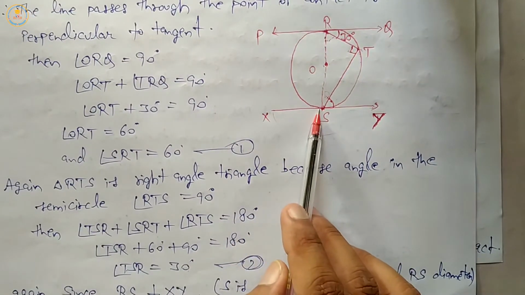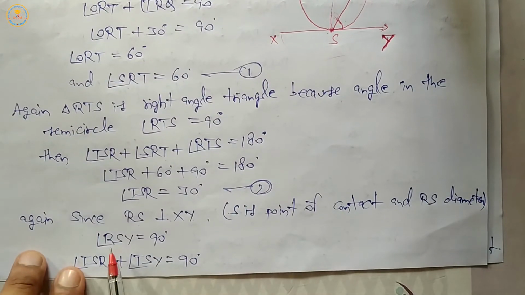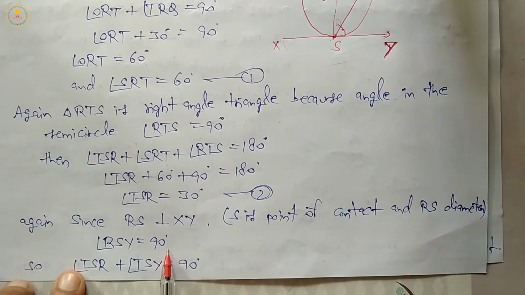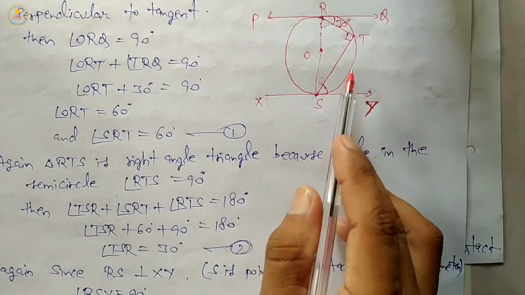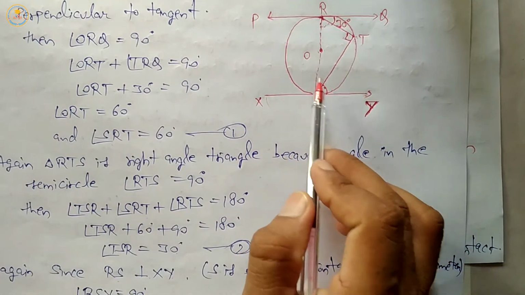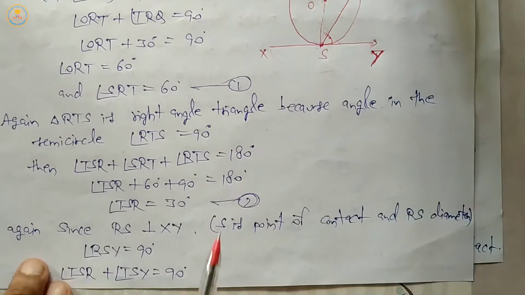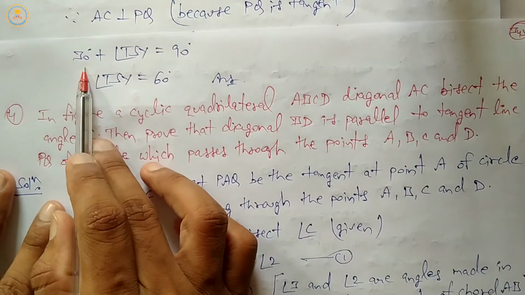RS is the point of contact and SR is a diameter. Then angle RSY equals 90 degrees, therefore TSR plus TSY both equal 90 degrees. So this one is 30.